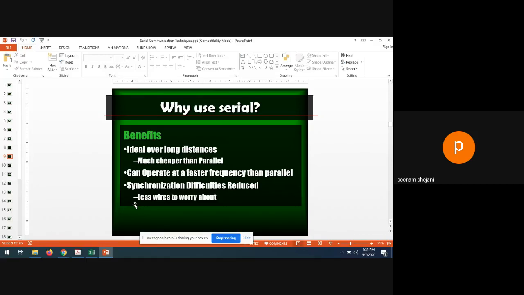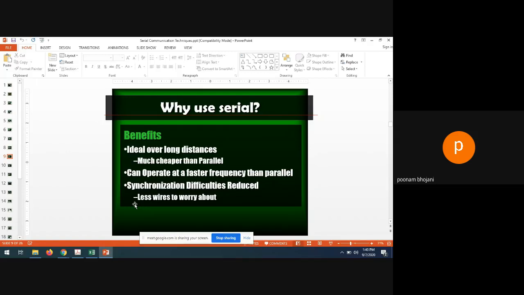Serial wires can operate at a faster frequency than parallel. In parallel communication you may think that we are sending 8-bit or 32-bit data at a time, so communication will be faster, right? But let me tell you that when you are using parallel communication, the clock frequency cannot be kept large.